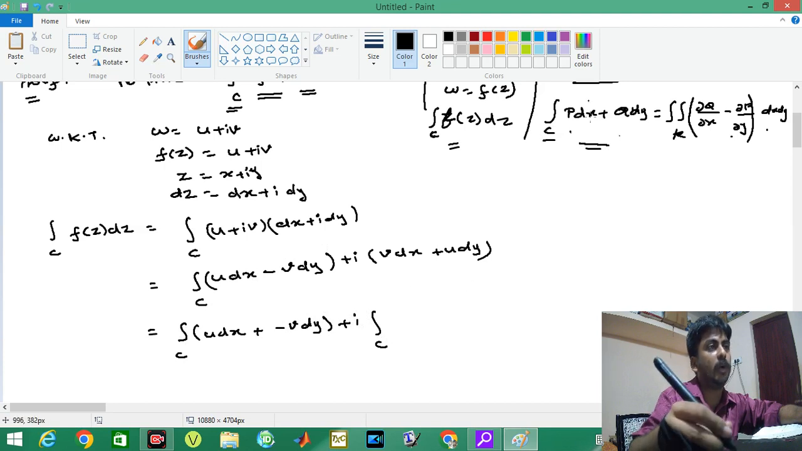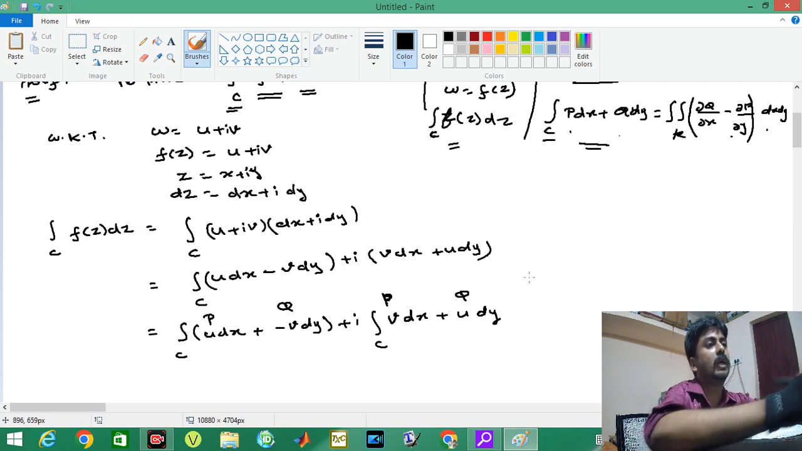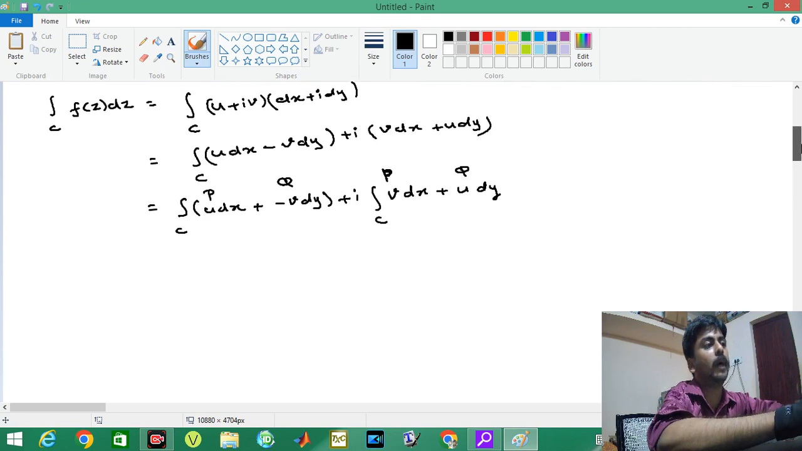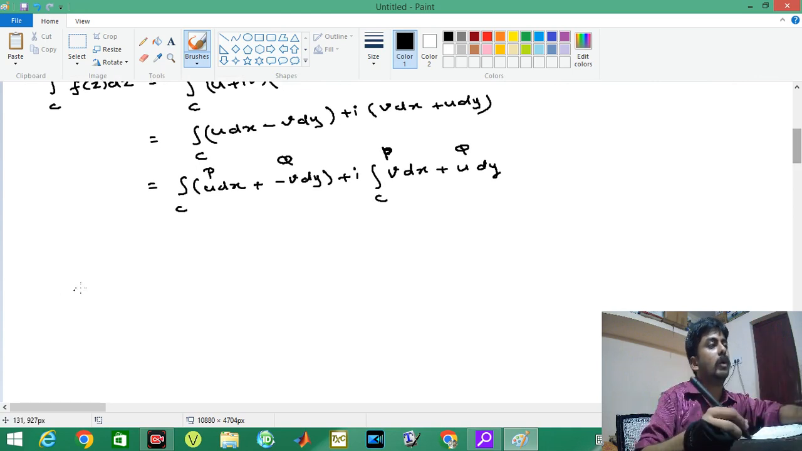So I'm again going to make this function like that. It is already in the structure of Green's theorem: v dx plus u dy. So here, what is p? This u is p, this minus v is q. Here this v is p and this u is q. So we know dou q by dou x minus dou p by dou y. So by Green's theorem,